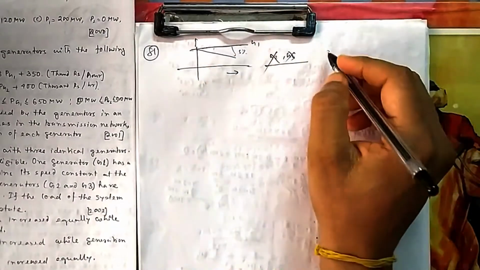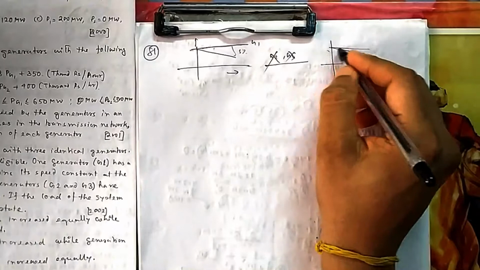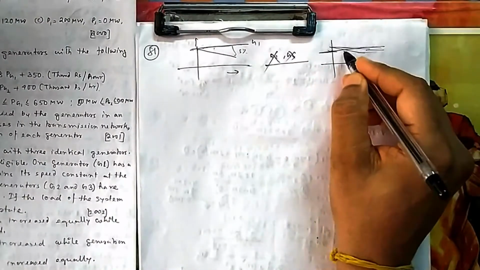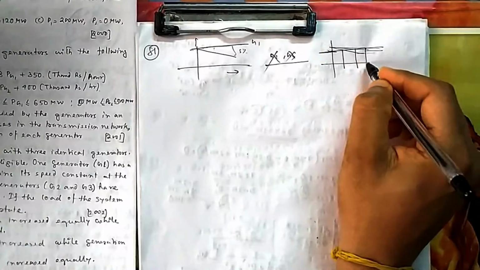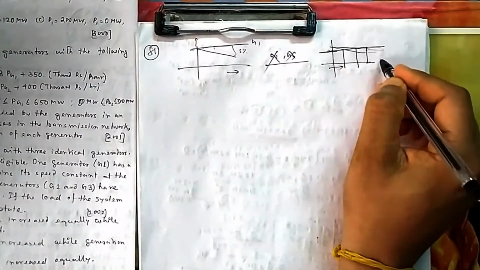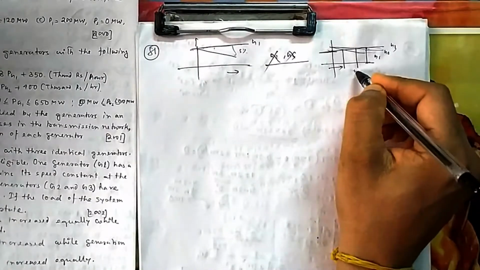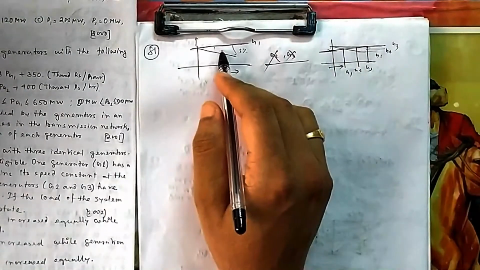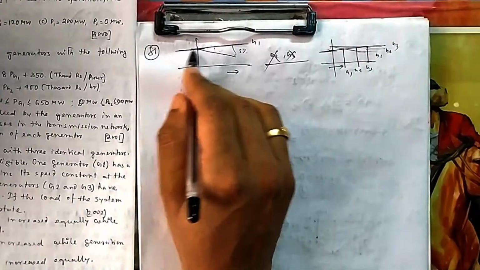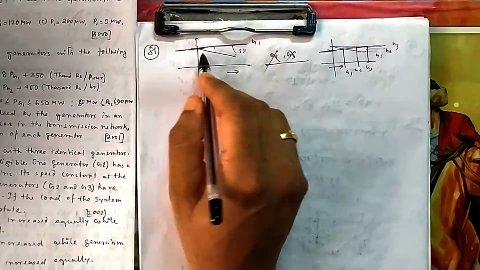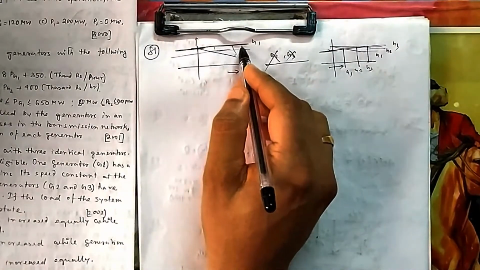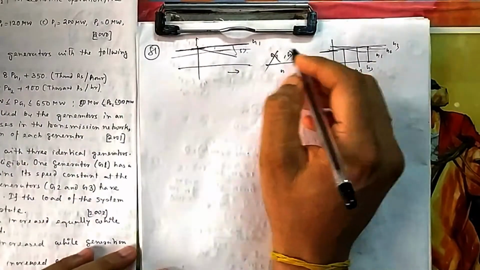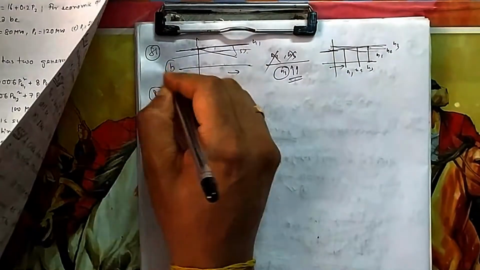Suppose generally what happens, all generators have droop characteristics, so all should maintain the same frequency. This is the frequency they all should maintain. So this will take this much, this will take this much, this will take this much. This much load will be taken by, suppose, G1, G2, G3. That is what normally happens, but here as G1 is fixed, G1 is flat, it cannot change. So all should be at the same frequency, which means this frequency should be maintained because G1 is not coming down. So you cannot come to any position here because you will not have G1 in that case. So you have to fix G2, G3, you cannot change them. So G1 will change. So that is option B.